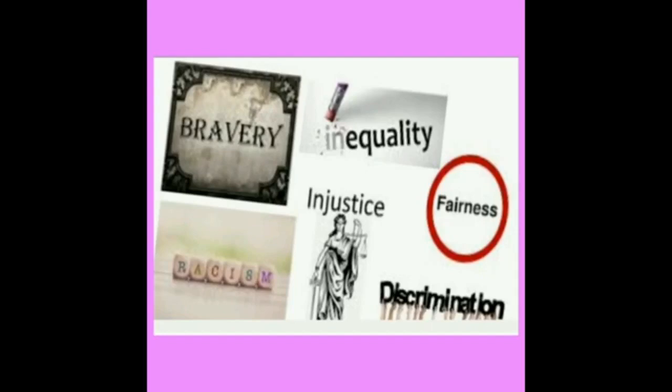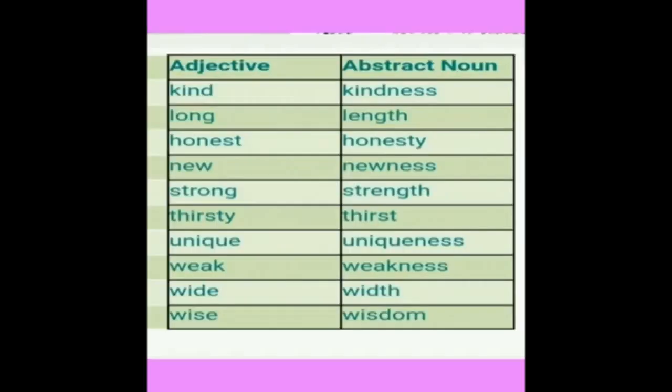Next, how are abstract nouns formed from other words? First, how abstract nouns are formed from adjective words. See here, kind, kindness. Kind is an adjective. Kindness is an abstract noun. Long, length. Honest, honesty. New, newness.